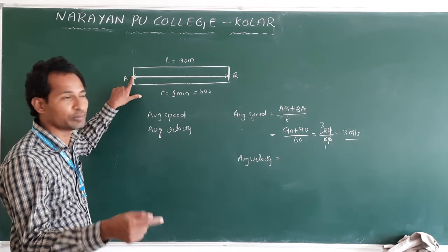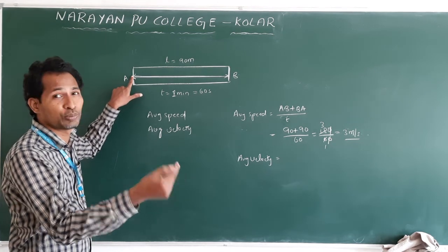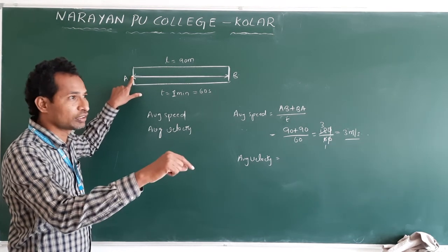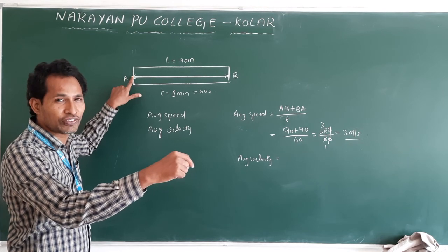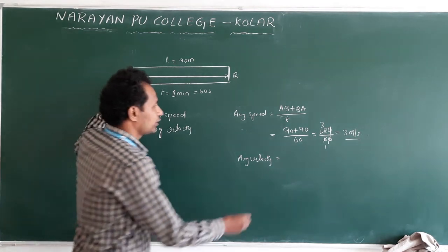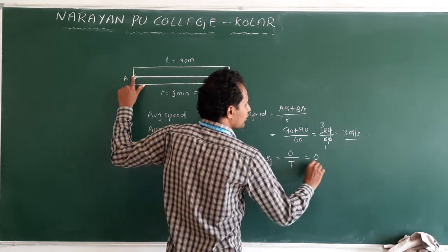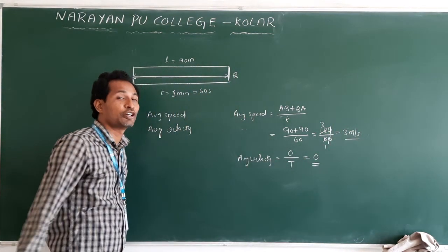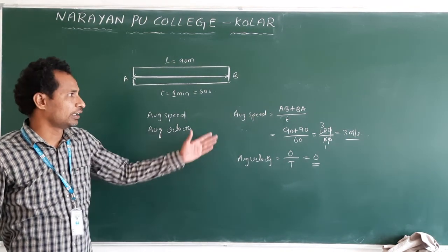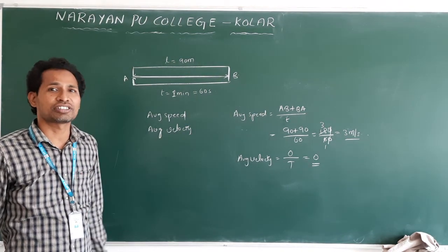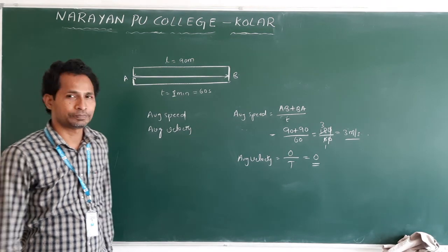It's not possible. It means the initial point and final point are both the same, so the gap between initial and final is 0. Then 0 by t, the time taken, the answer is 0. I hope you see the difference between speed and average velocity. Clear?